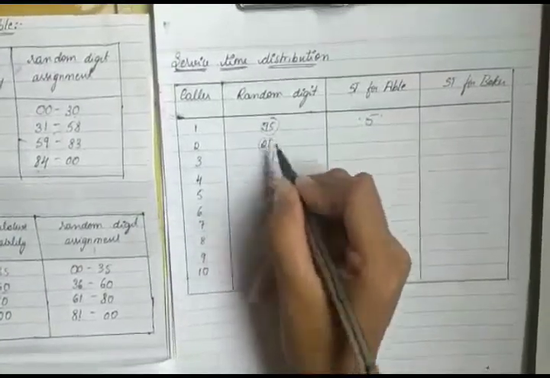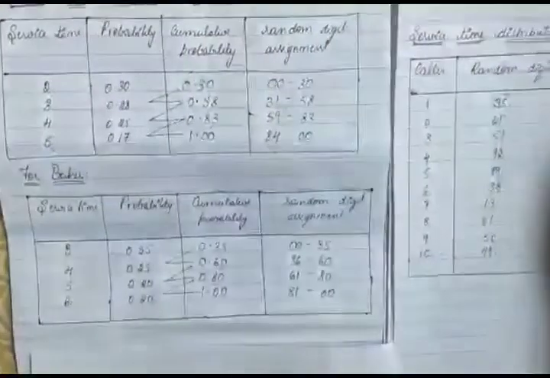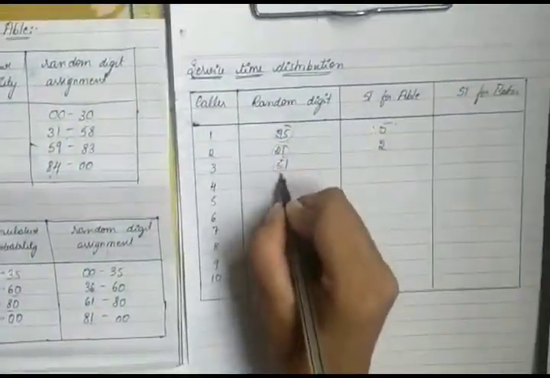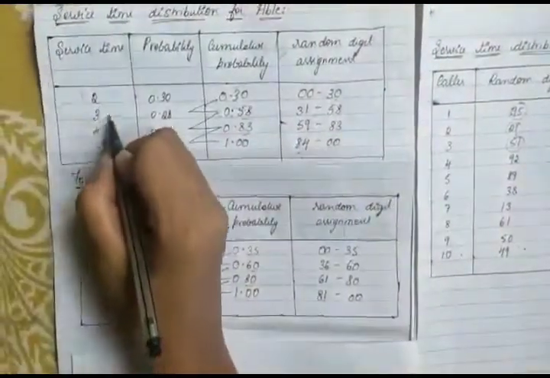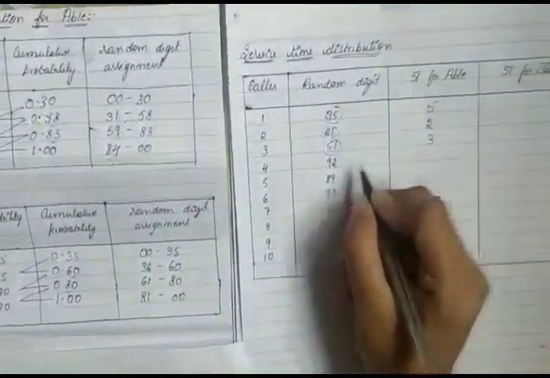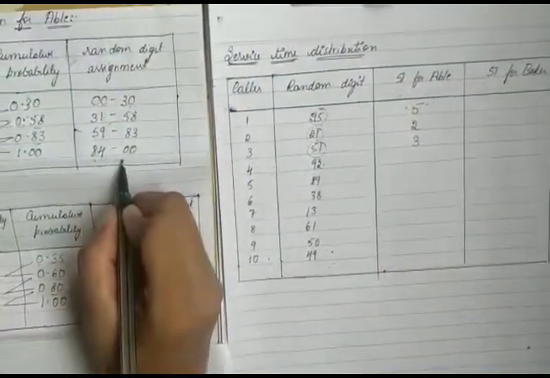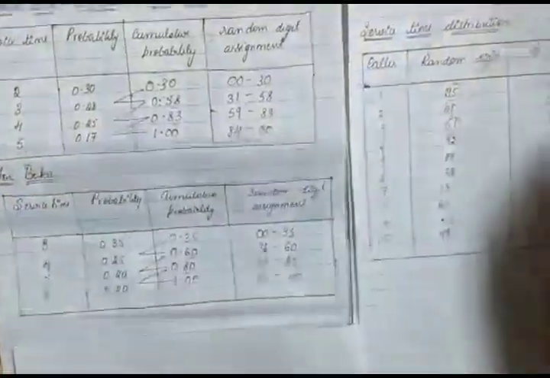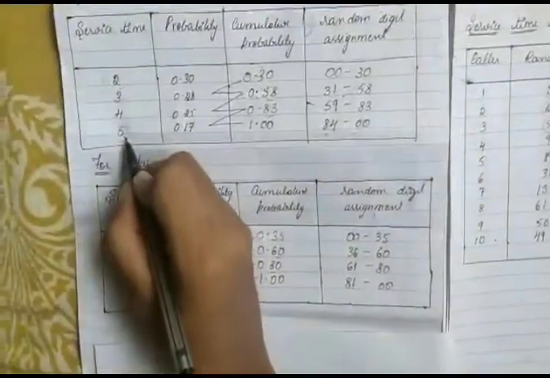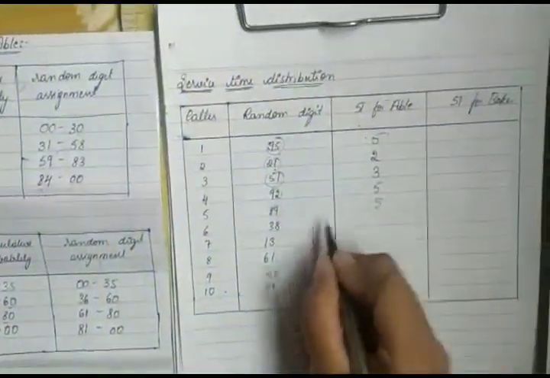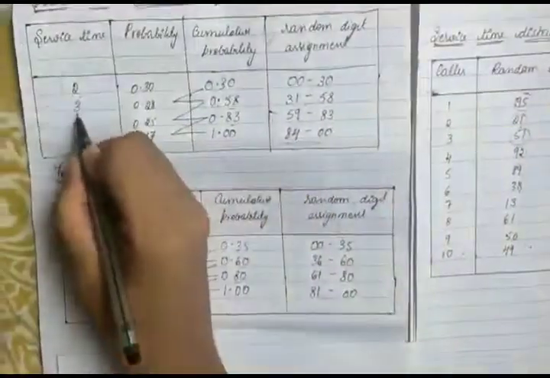For the second caller, 21 lies at service time 2. 51 gives service time 3. 92 gives service time 5. 89 gives service time 5. 38 gives service time 3.